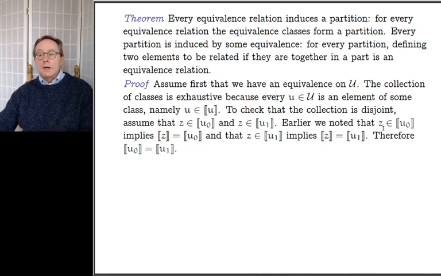And then earlier we noted that z being an element of the equivalence class of u0 implies that the equivalence class of z equals the equivalence class of u0. And furthermore, we noted that if z is in the equivalence class of u1, that implies the exact same thing, that the equivalence class of z is equal to the equivalence class of u1. Well, then all three of them are equal to each other. u0's equivalence class is equal to u1's equivalence class. So in order to show that the equivalence classes form a partition, I have to show that the equivalence classes form an exhaustive list and that the equivalence classes are disjoint. I've shown those two things, so the equivalence classes make up a partition.